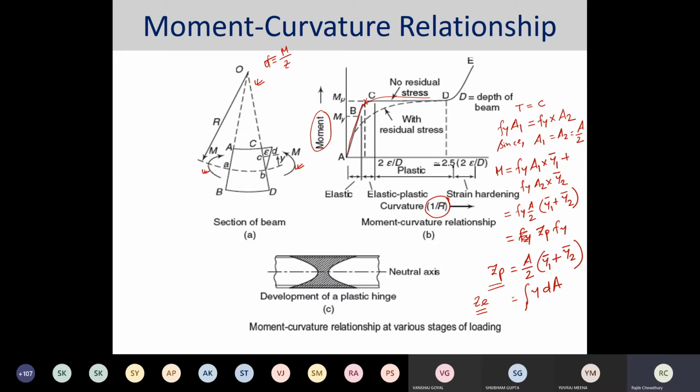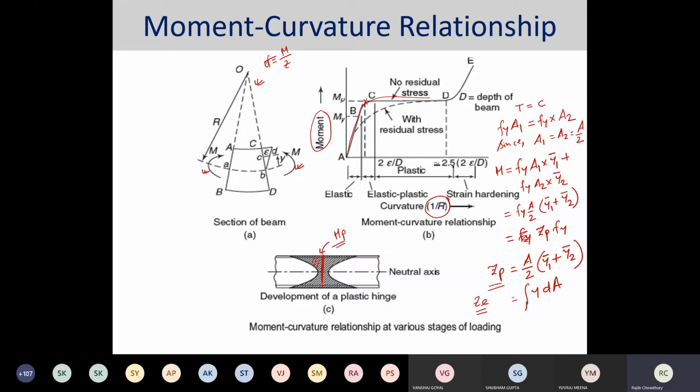You will be finding that certain portion where the maximum moment reaches along the longitudinal direction of the beam. Say for example, if it is a simply supported beam, then the maximum moment reaches at the center itself. So at the center itself, first the maximum internal moment reaches. Then it starts dissipating once this moment reaches the plastic moment.